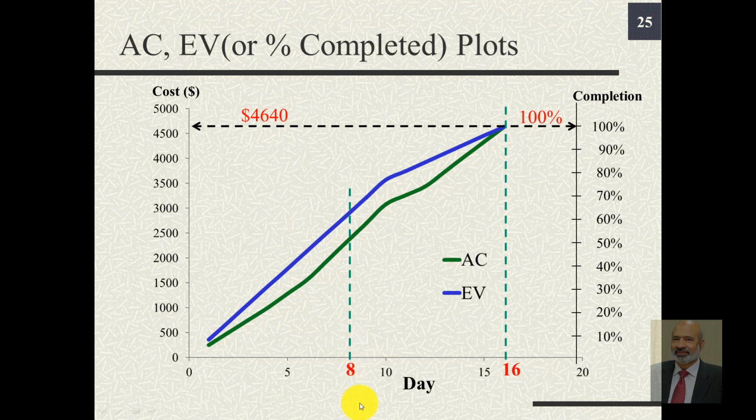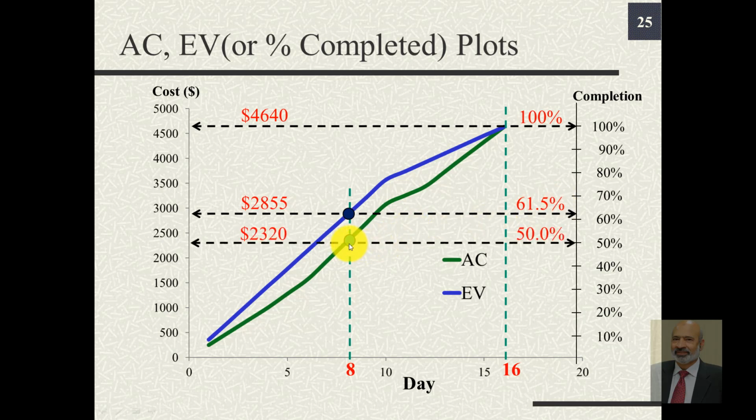When we were at the middle, at the end of day 8, our earned value was $2,855, which is 61.5%, and our actual cost was $2,320, which is 50% of the planned value.